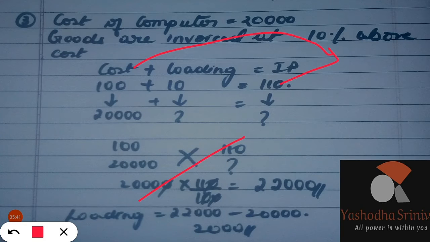So for loading, you can just substitute: loading is equal to IP minus cost price. 22,000 was the IP which you have found here. So 22,000 minus 20,000, which is the cost price already given. If you deduct that, you will get 2,000. That is the loading involved in this.